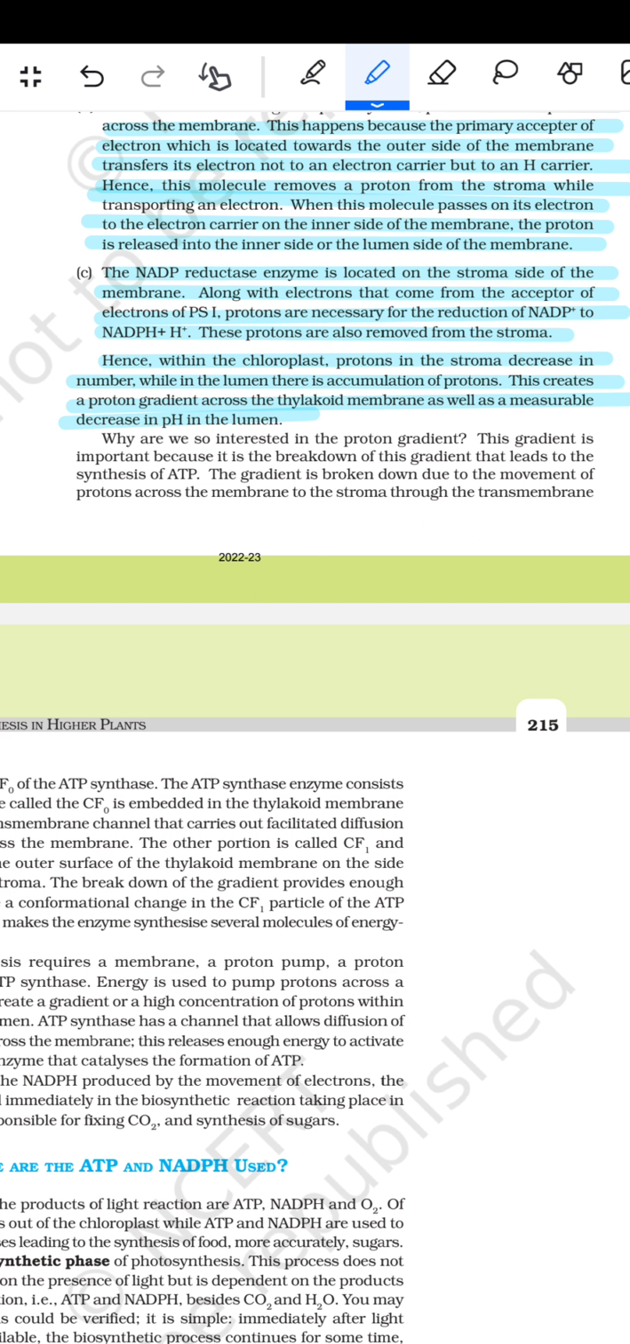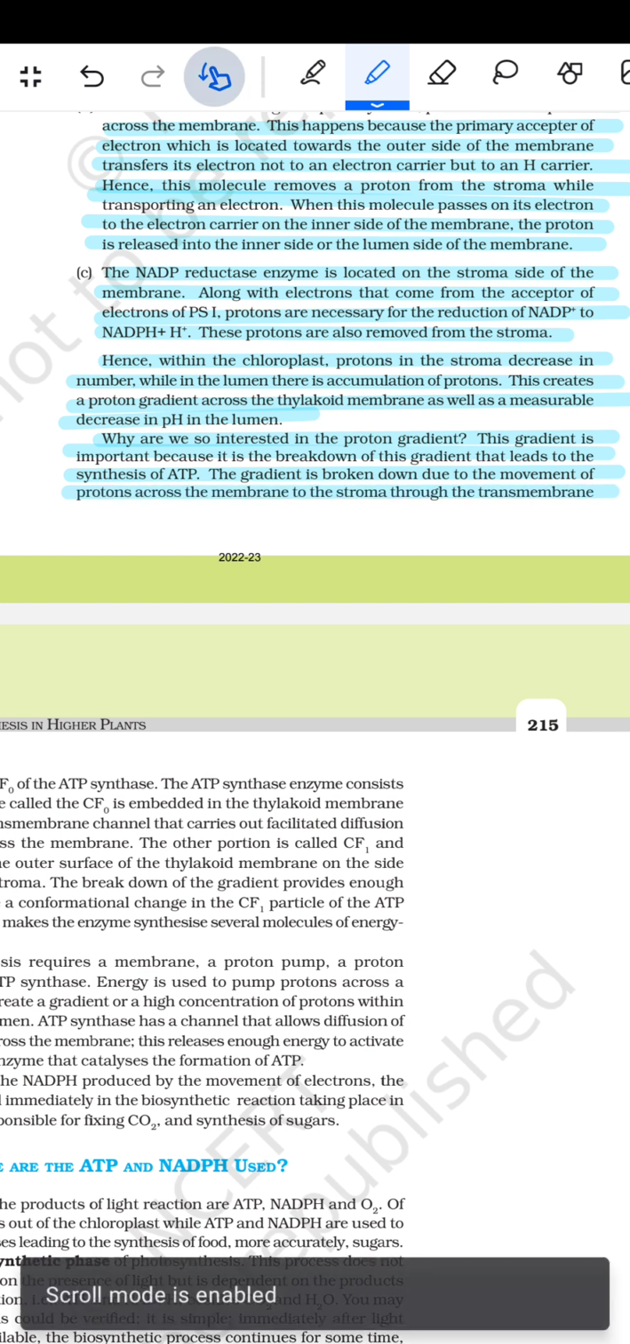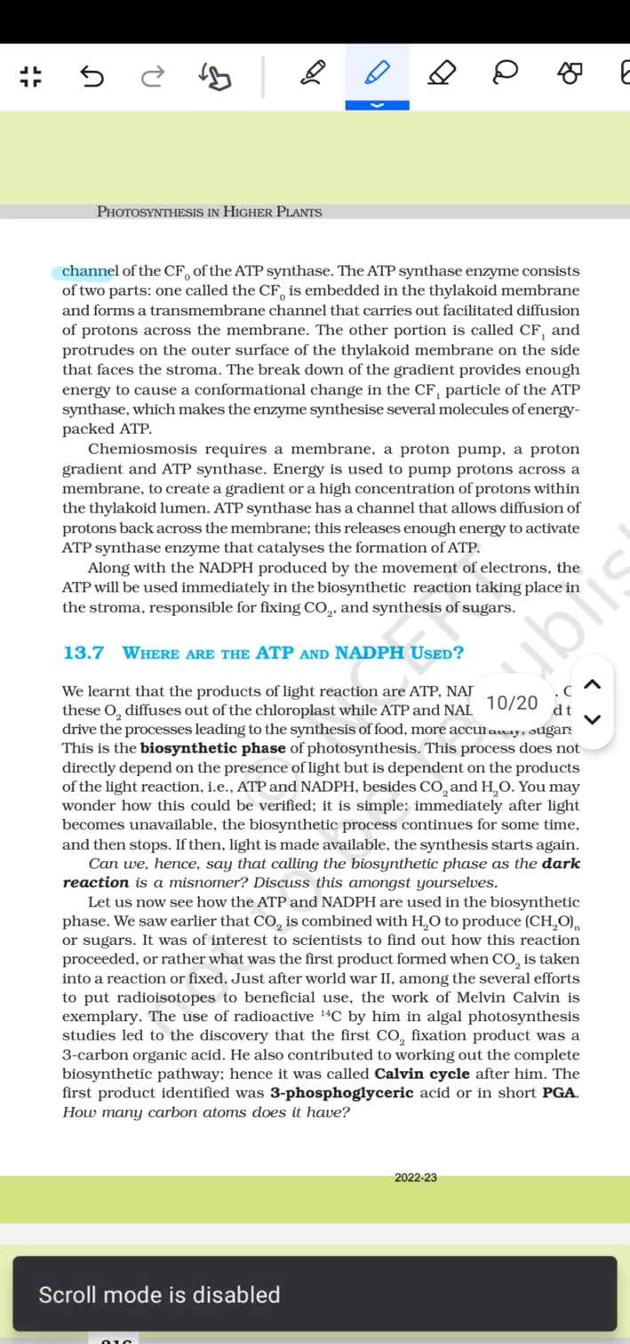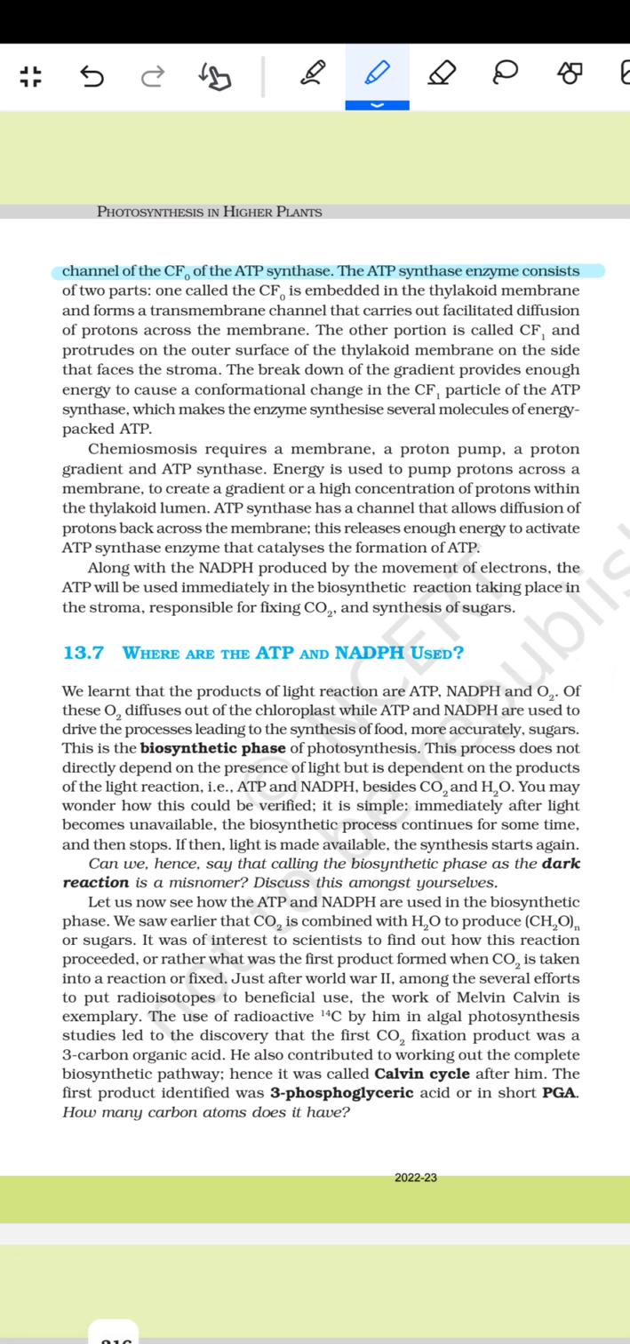Why are we so interested in the proton gradient? This gradient is important because it is the breakdown of this gradient that leads to the synthesis of ATP. The gradient is broken due to the movement of the protons across the membrane to the stroma through the transmembrane channel of the CF0 of the ATP synthase. The ATP synthase enzyme consists of two parts. One, called CF0, is embedded in the thylakoid membrane and forms a transmembrane channel that carries out the facilitated diffusion of protons across the membrane.